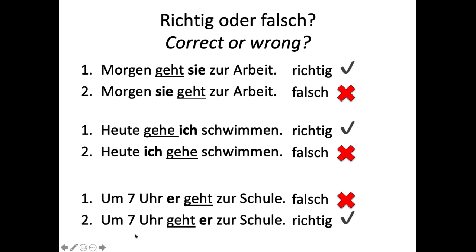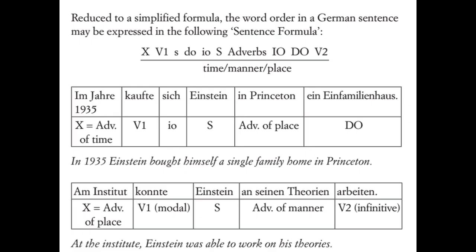So we have 7 Uhr as at 7 o'clock, and it's a time expression. Even though it's technically 3 words, it counts as one time expression. It's all one unit. Okay, so that's the basic verb in the second position rule, right?